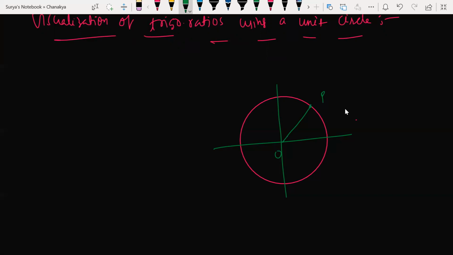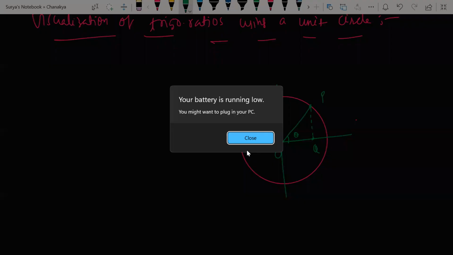Here it's making an angle called theta with x-axis. Okay. I have just drawn a perpendicular from the point P like this to the axis, and it is cutting at point called Q. Clear? Very simple.